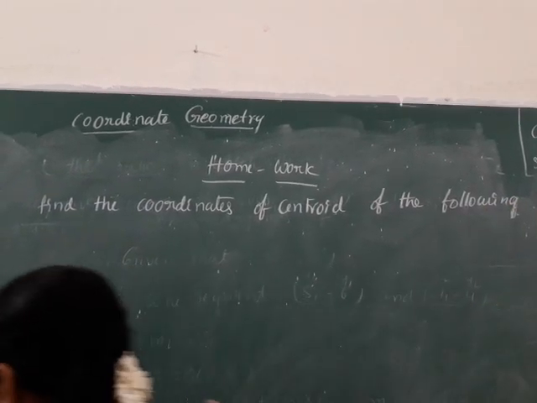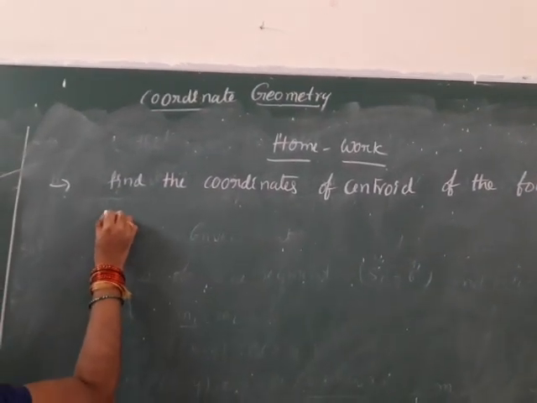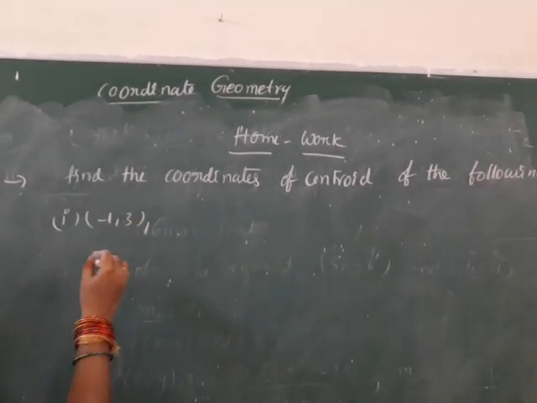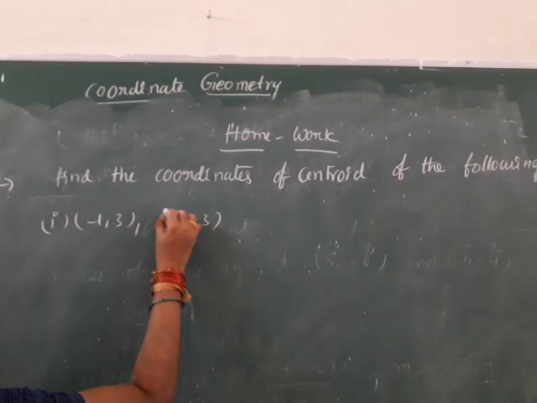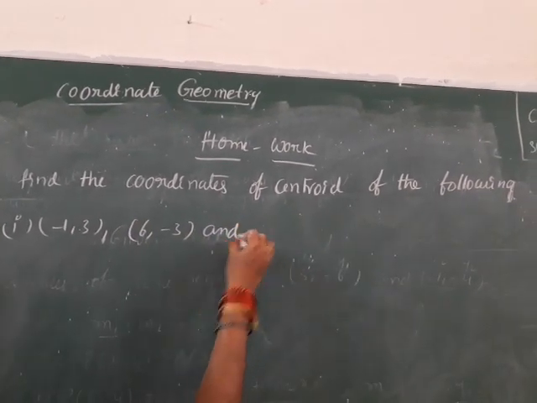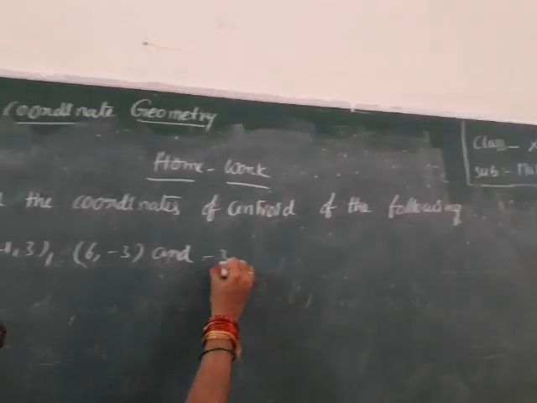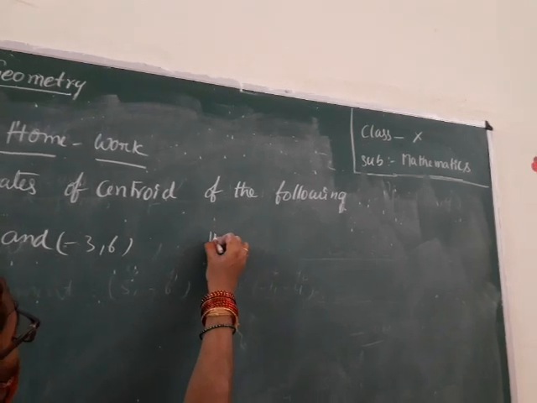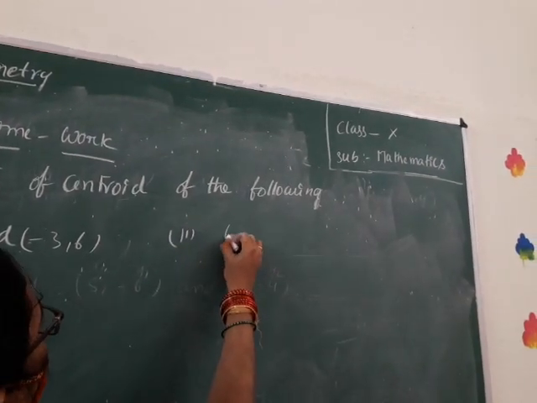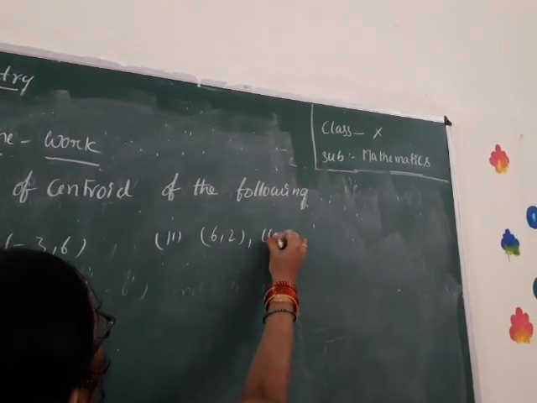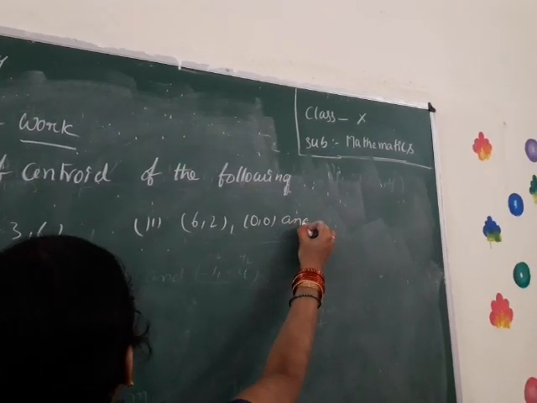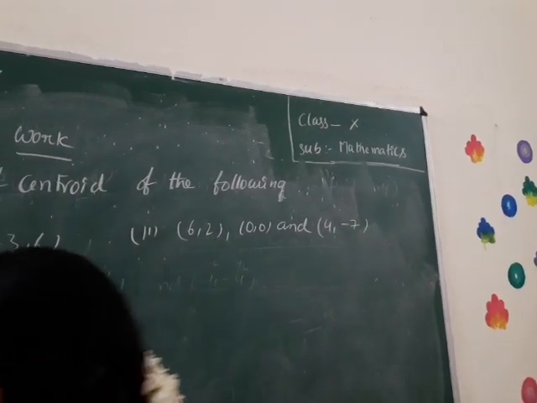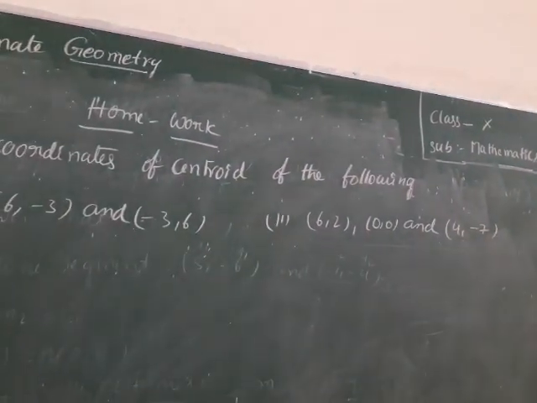First one: (-1, 3), (6, -3) and (-3, 6). Second one: (6, 2), (0, 0) and (4, -7).